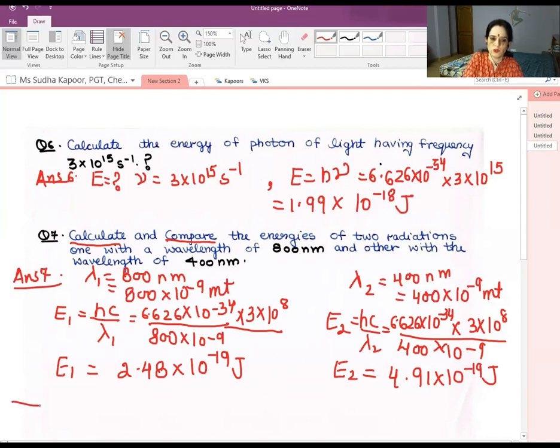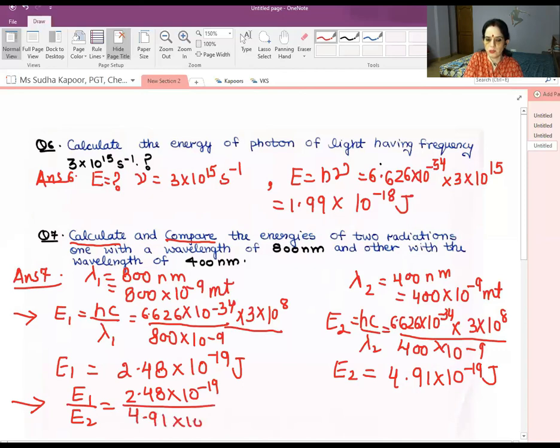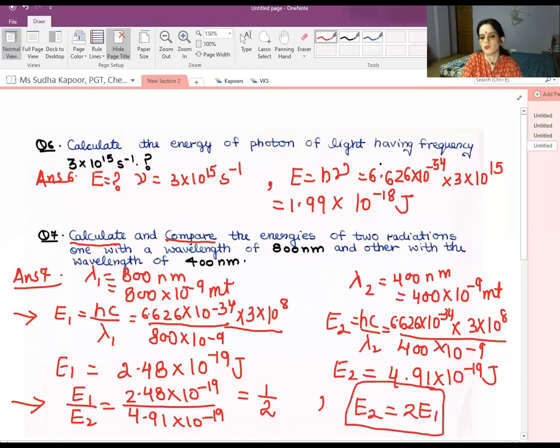Now the next part is to compare the energies. So comparing E1 upon E2, that is 2.48 into 10 to the power minus 19 upon 4.91 into 10 to the power minus 19, we will simply get the value as approximately 1 by 2, or what we can write here as E2 is equal to 2 times E1. So comparing the value means substituting the values of both and finding out the ratio between them. So this was all about the Planck's constant.